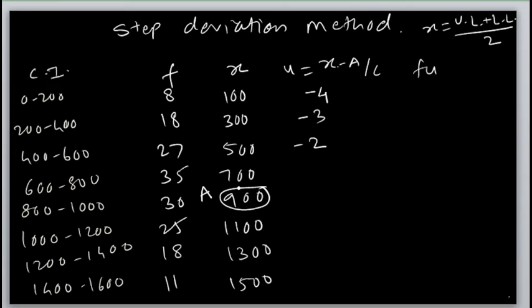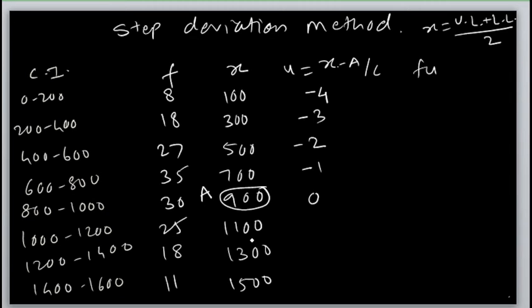Now what about the next? 700 minus 900 is minus 200, and minus 200 upon 200 comes out minus 1. Next one, 900 minus 900 is 0, and 0 upon 200 is 0.